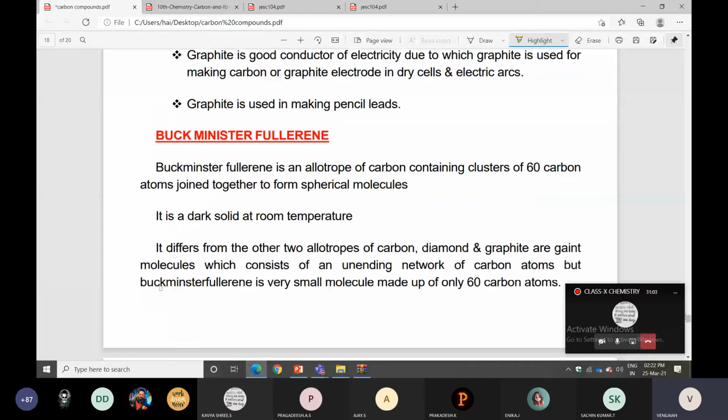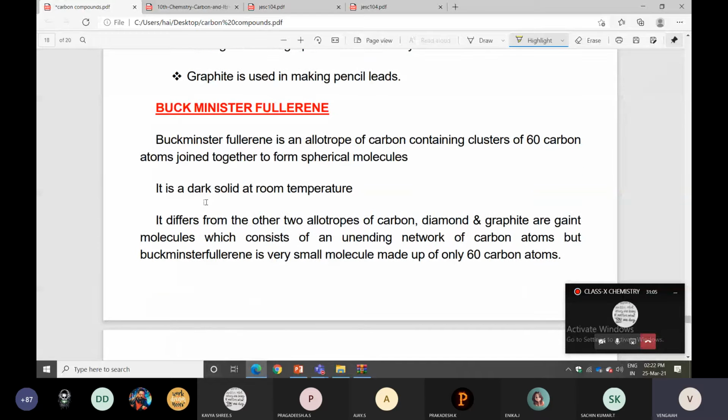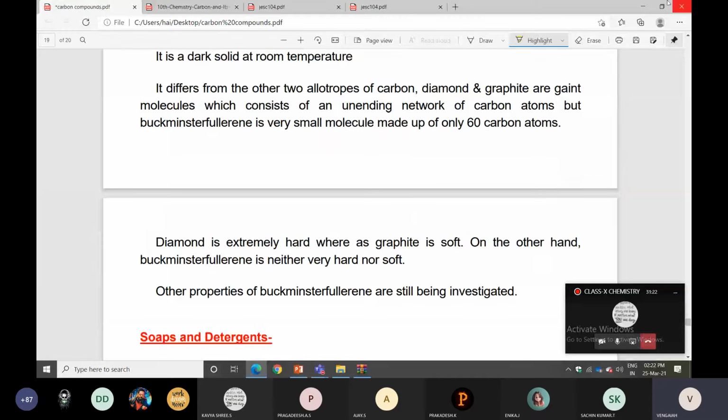Next one. The third one is Buckminster Fullerene. Buckminster Fullerene is an allotrope of carbon containing 60 carbon atoms joined together. As already told, 12 five-membered rings and 20 six-membered rings are joined in it. It is a dark solid at room temperature. It differs from the other two allotropes of carbon.